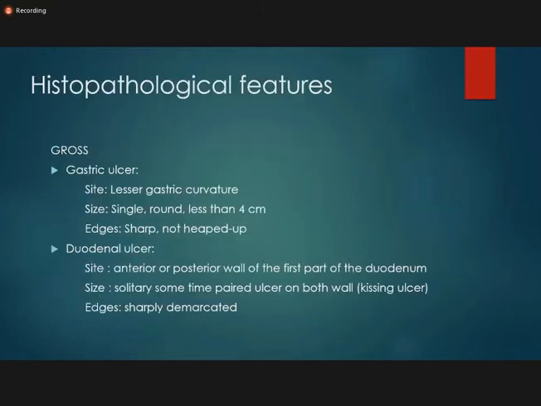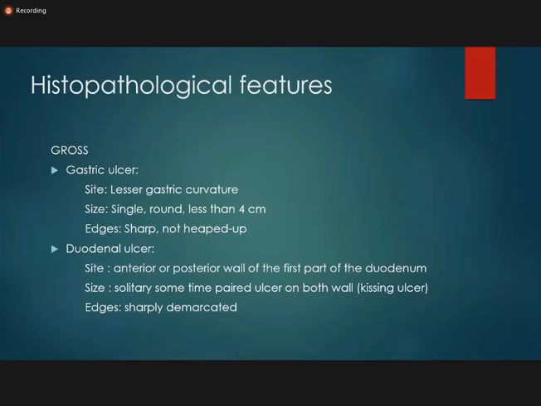So we come up to the histological features of the peptic ulcer. Grossly, in the gastric ulcer, they are usually present on the lesser curvature of the stomach. There are two curvatures, the greater curvature and the lesser curvature. So the most common site for the gastric ulcer is the lesser curvature. And the size is usually single, round, less than 4 centimeters, and edges are sharp, not heaped up.